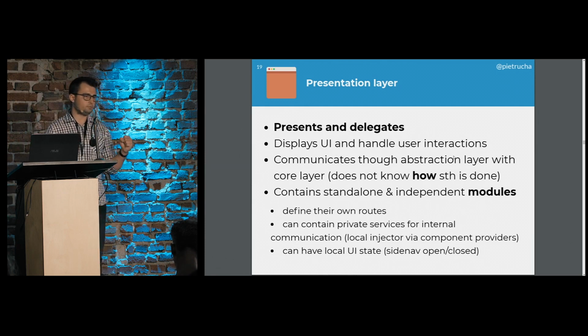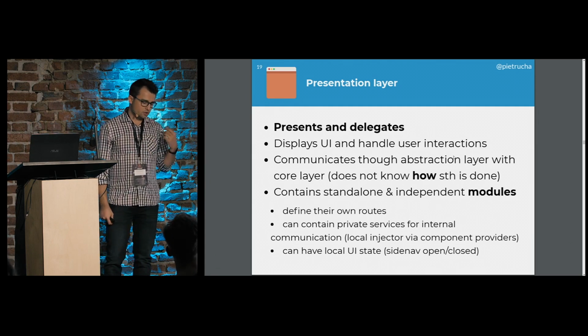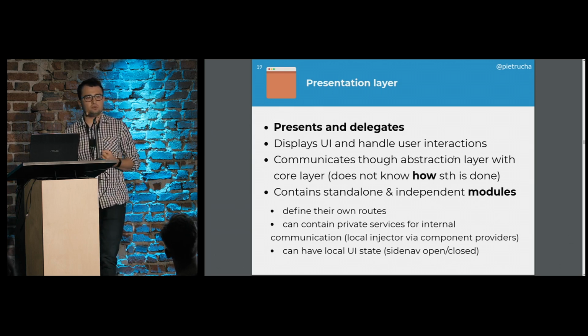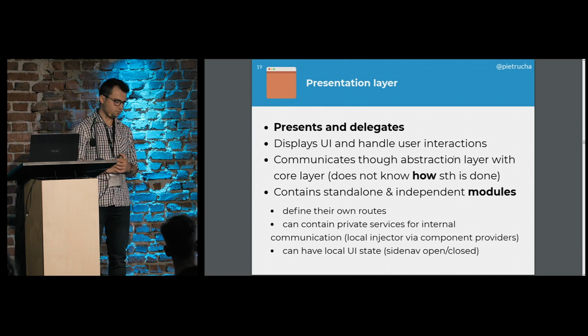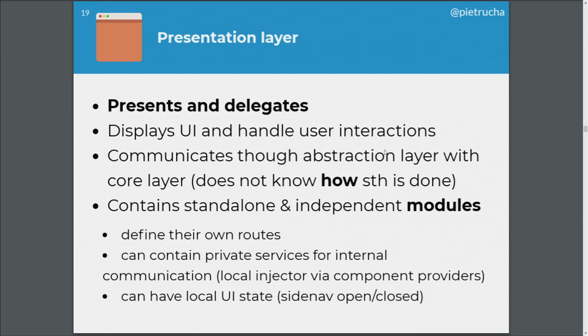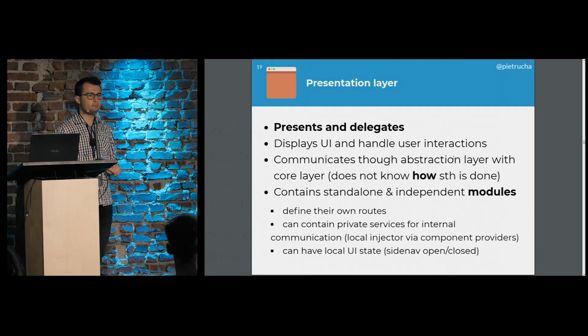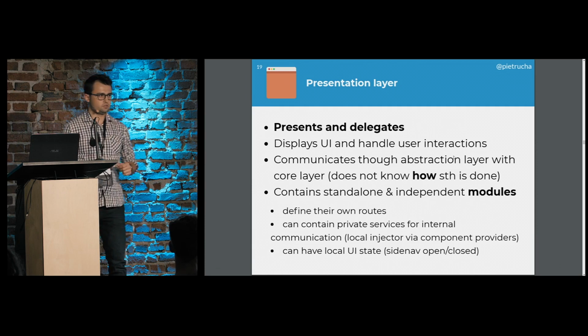So this part of the application would be responsible for displaying UI, as I said, and handling user interactions. It does not know how things might happen, but it only would delegate this responsibility through abstraction layer to our core layer that would implement our business logic. Of course, this is the horizontal way we would like to divide our app, and then those guys would also be divided into vertical modules.